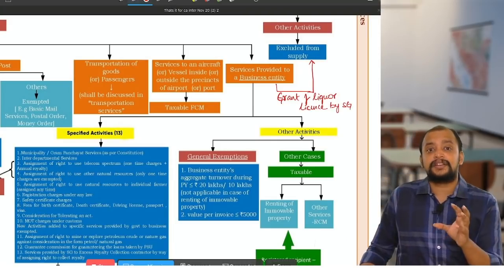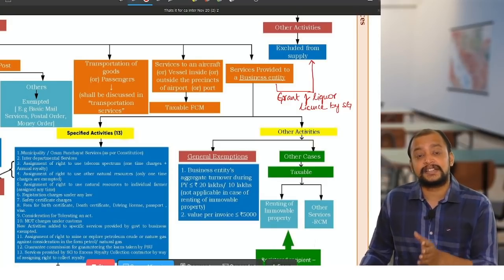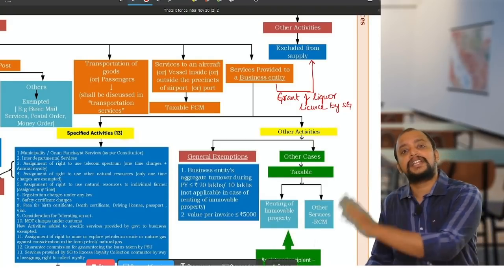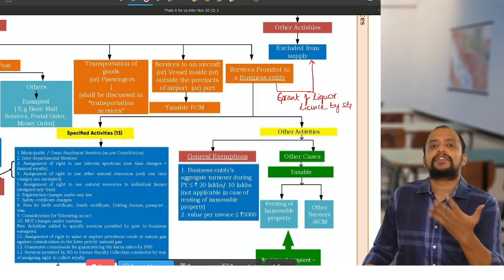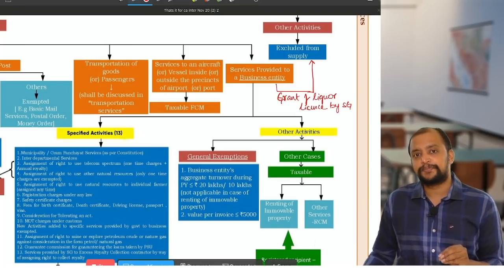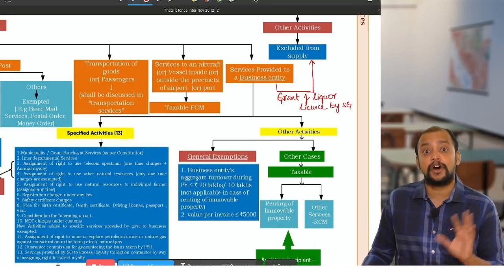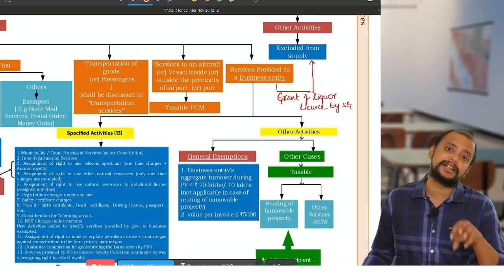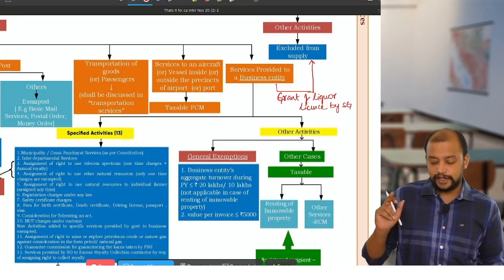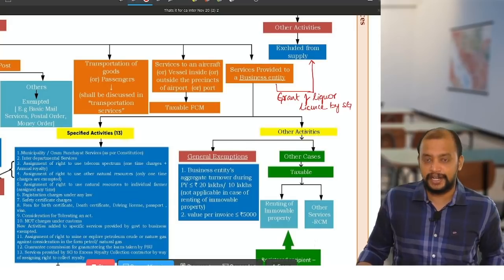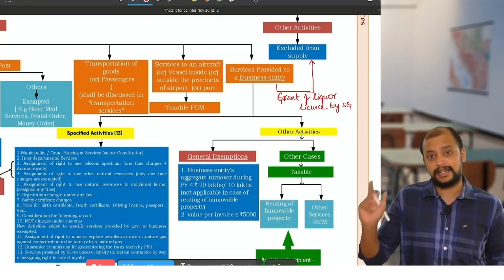Now the person who has got the liquor license may transfer that license to another person for which he gets some consideration. That transfer of liquor license will not be excluded from supply; that is covered under supply and chargeable to GST. Okay, so the grant of liquor license is the point related to the state government.